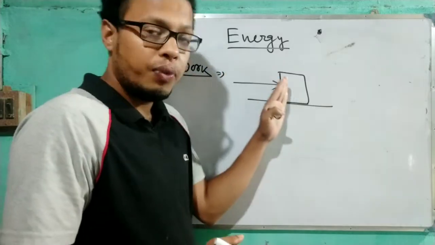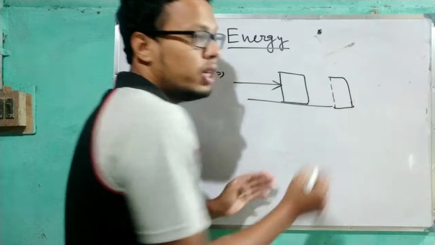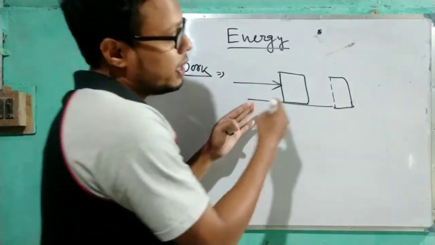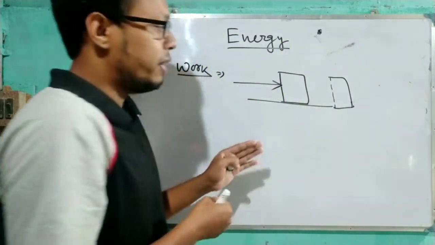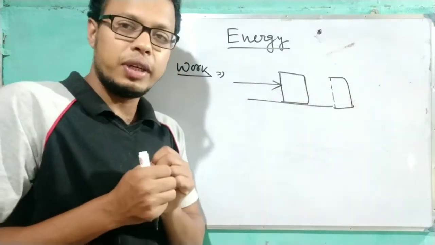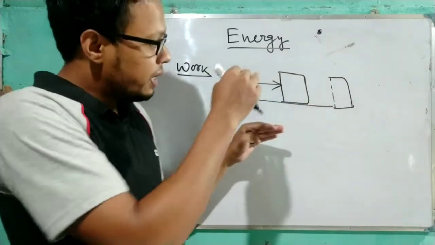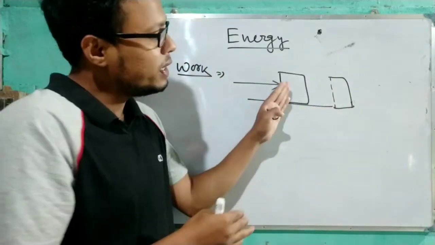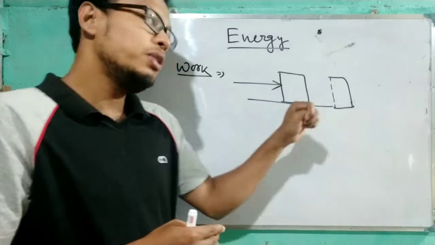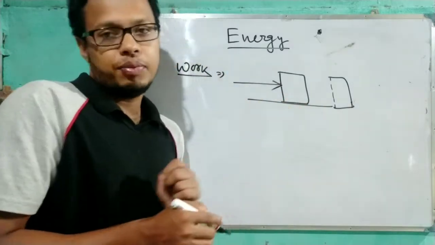After applying force, if the body moves, means if the body is displaced, then we can say I am doing work. Are you getting the point? If the force is applied on a body and the body changes its place, then work is done on the body by this force.